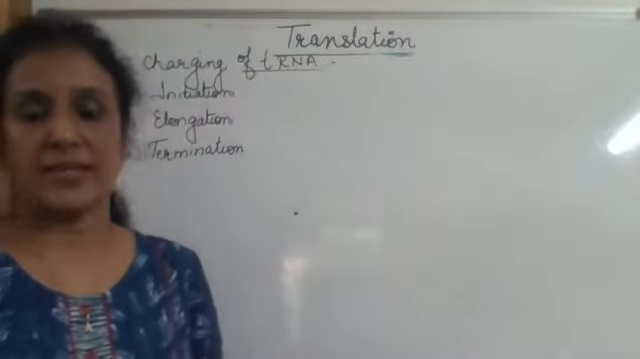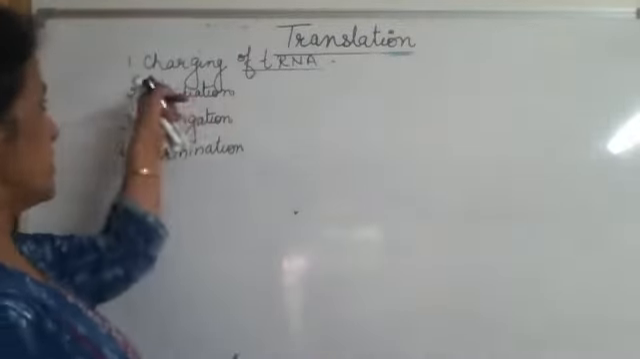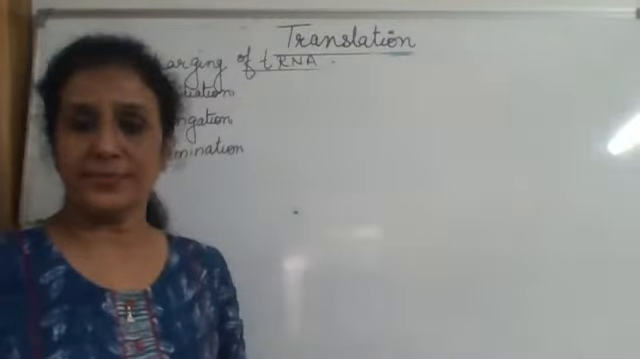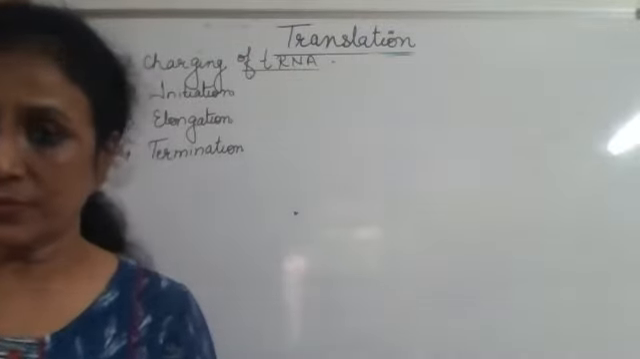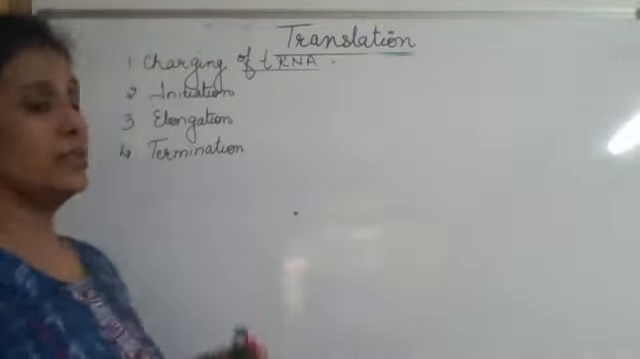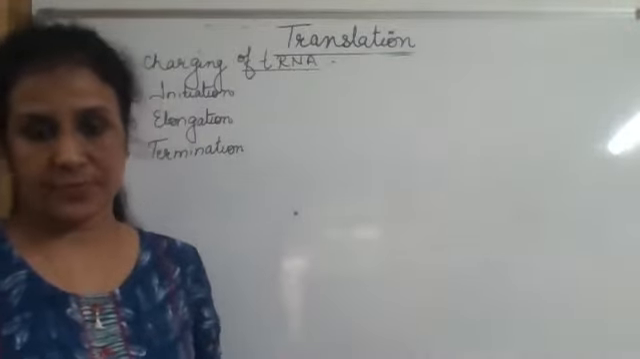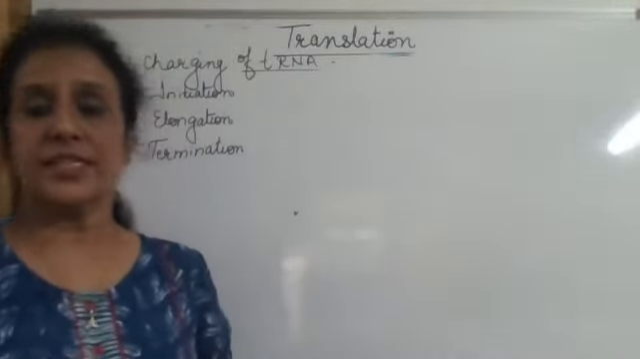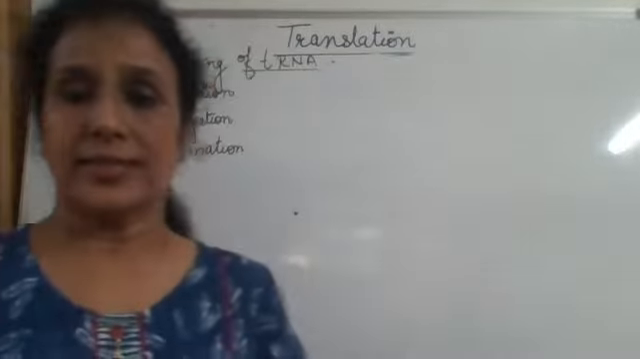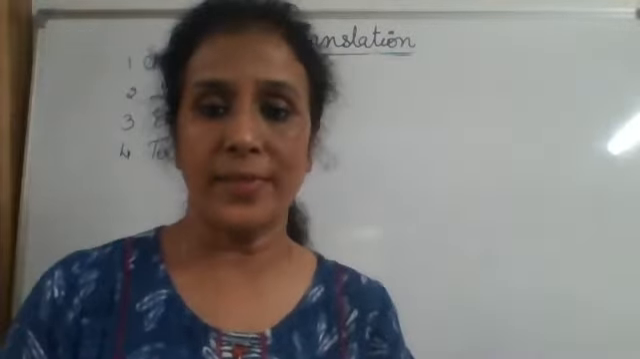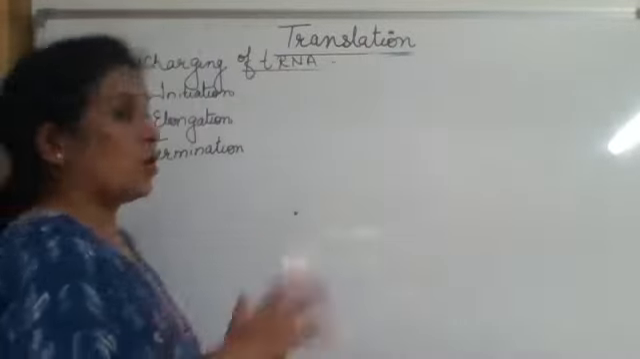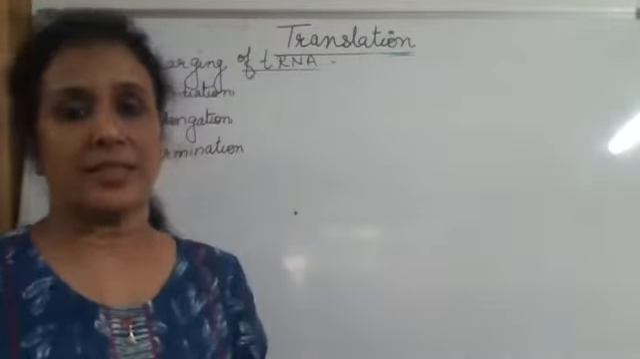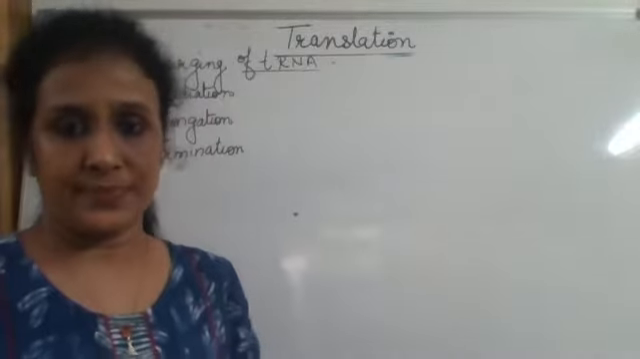We have already done the first event, that is charging of tRNA for the process of translation, in our previous video. Now let us move to the initiation. For initiation of this translation process, there are certain raw materials which are required by the cell. And all these raw materials are present in the cytoplasm of the cell.